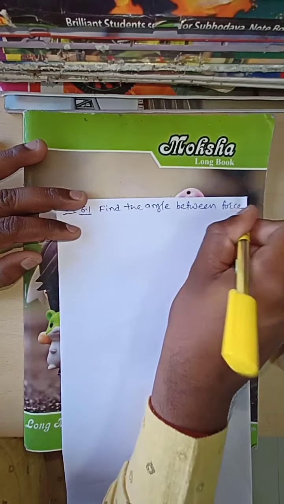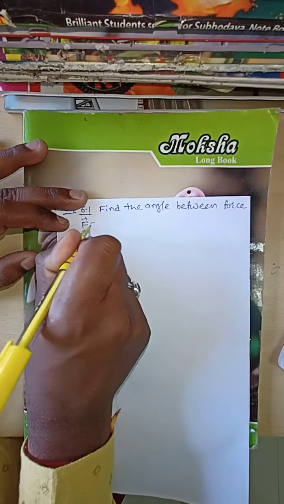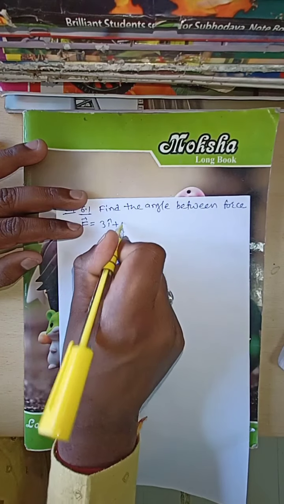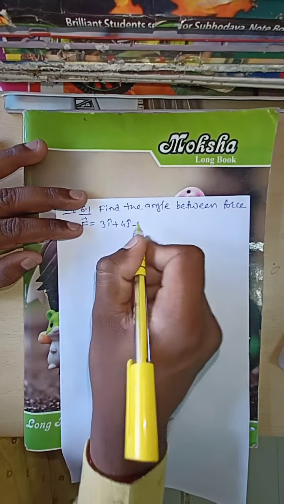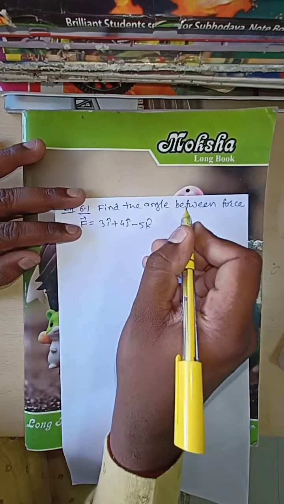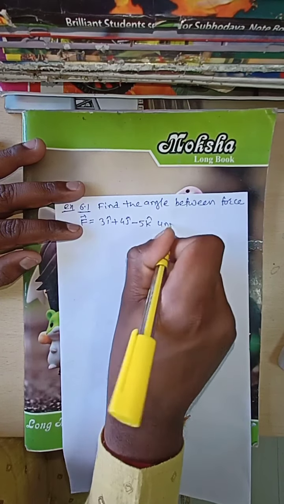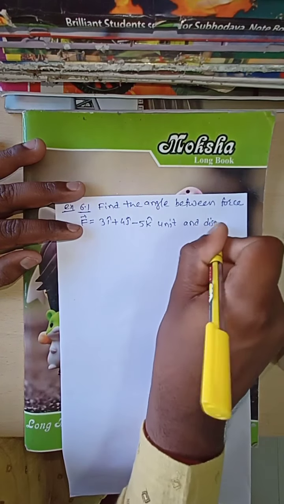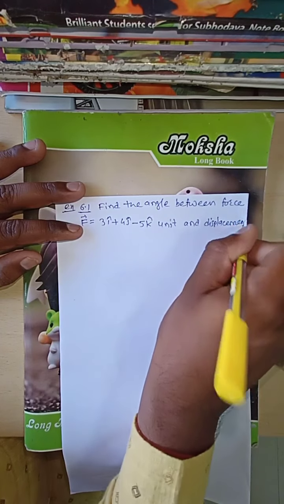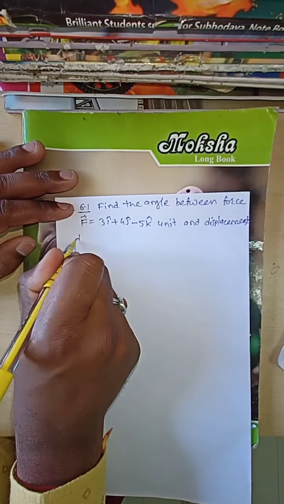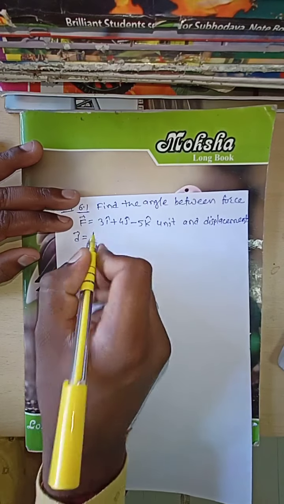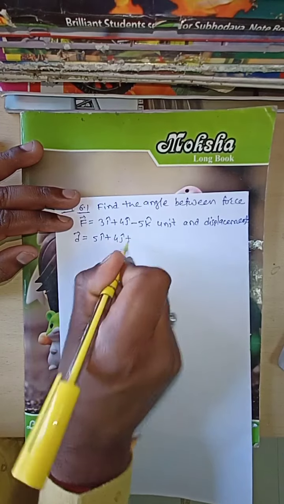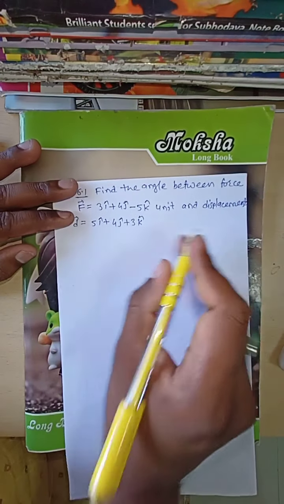force F is equal to 3i cap plus 4j cap minus 5k cap unit, and displacement D is equal to 5i cap plus 4j cap plus 3k cap unit.